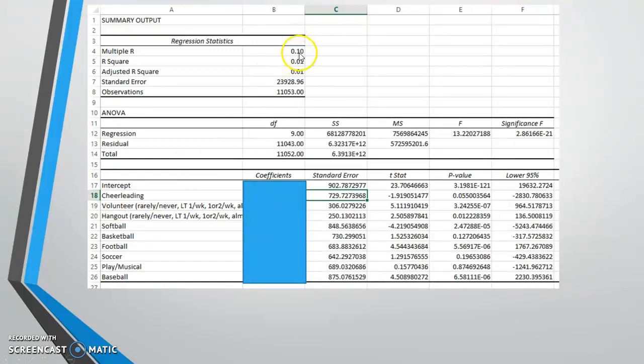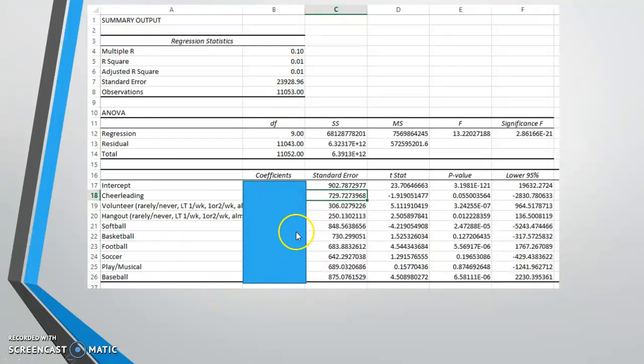If we square that 0.10, we get our R squared and our adjusted R squared. Here's where I would go to look typically, the adjusted R squared. It's what we predict, how strong we predict the relationship or the model is working in the population. This can be converted to a percent. So this would be 1%. In other words, 1% of the variation in people's future salary can be predicted by knowing the information on these variables, which isn't a lot. To me, that effect size is pretty small. So it may be statistically significant, not too practically significant.